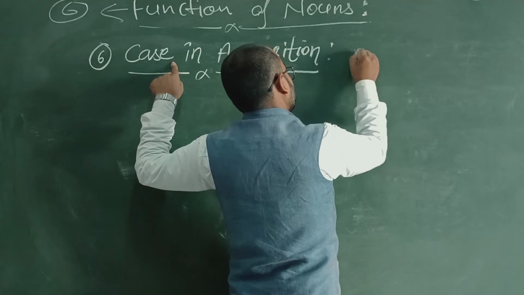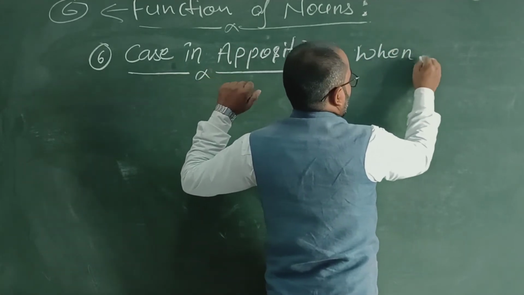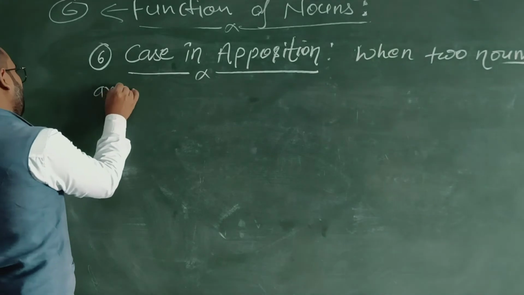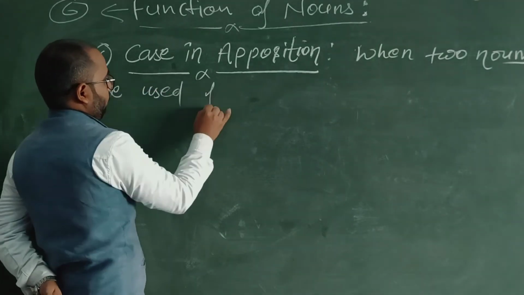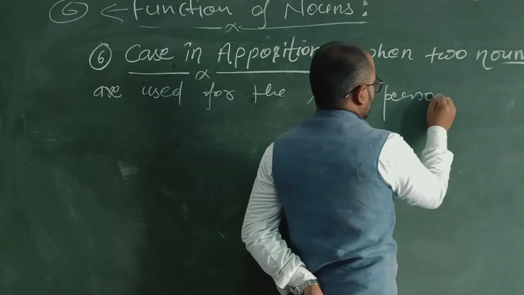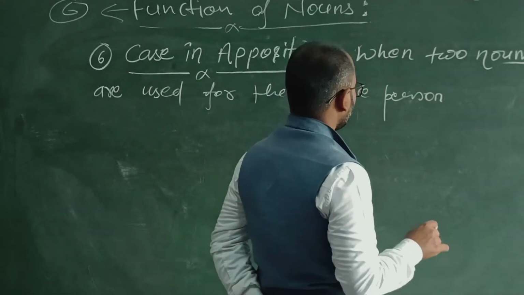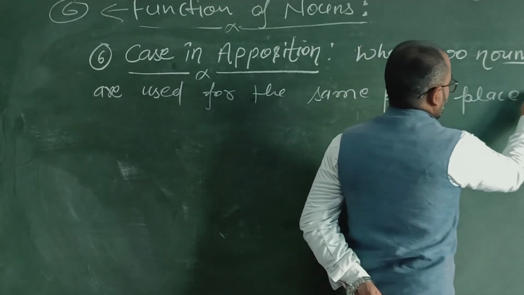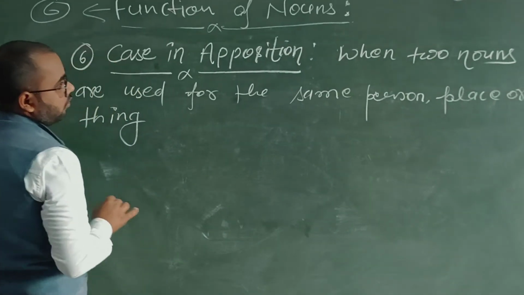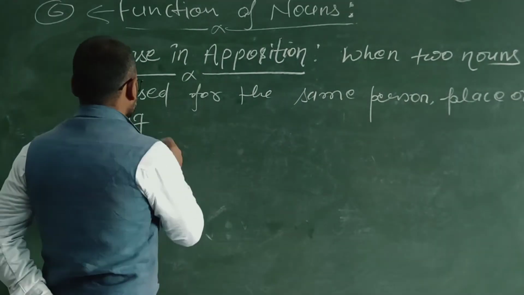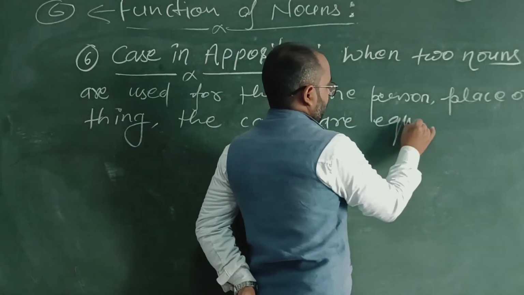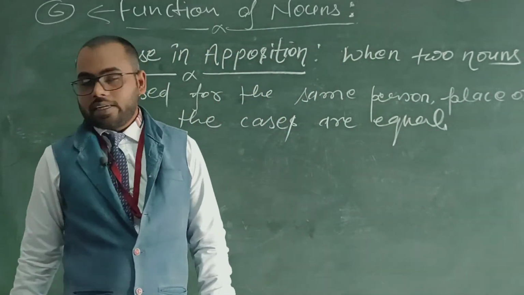So when two nouns are used for the same person, place or thing, the cases are equal. That is the case in apposition.